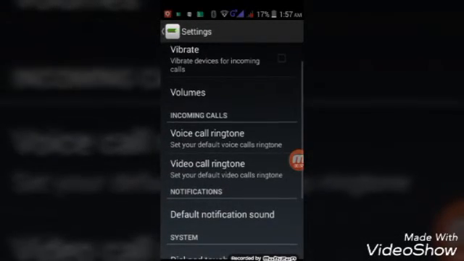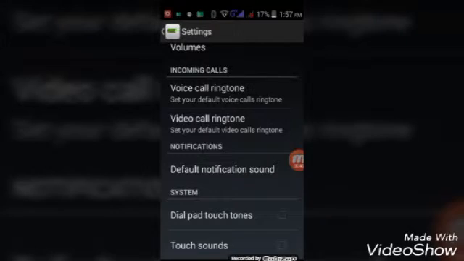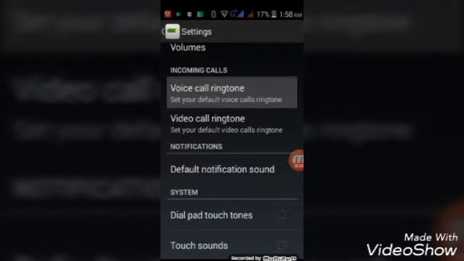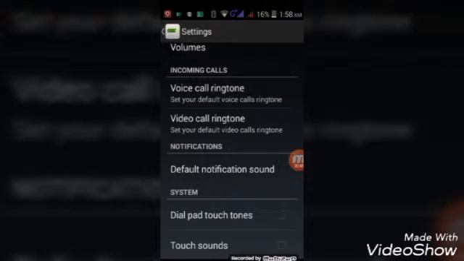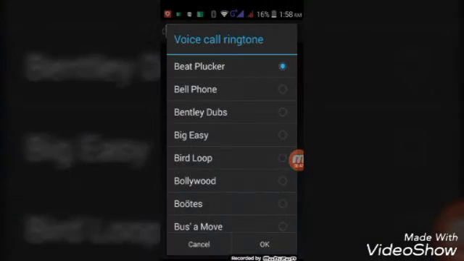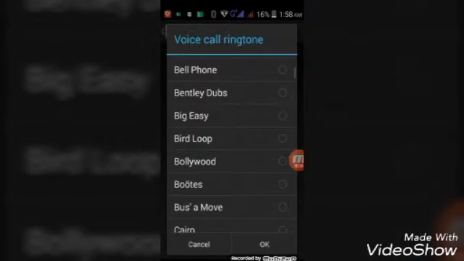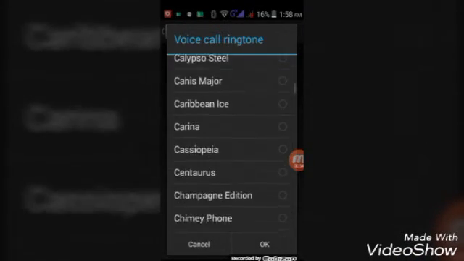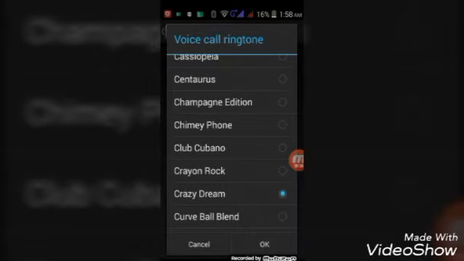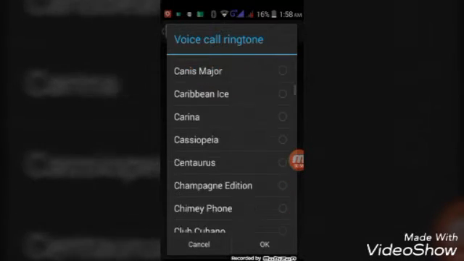and you can see incoming calls, voice call, ringtone. Before it was deep level. I would like to change into Crazy View.